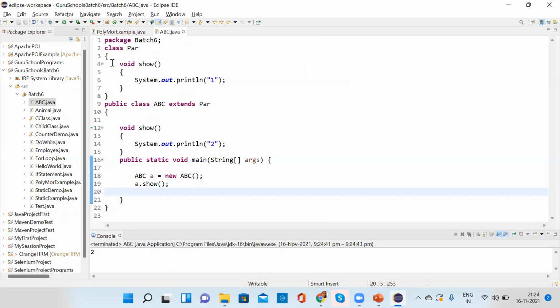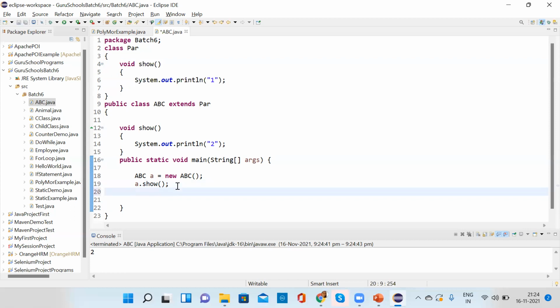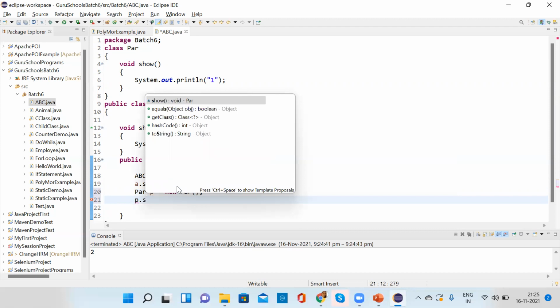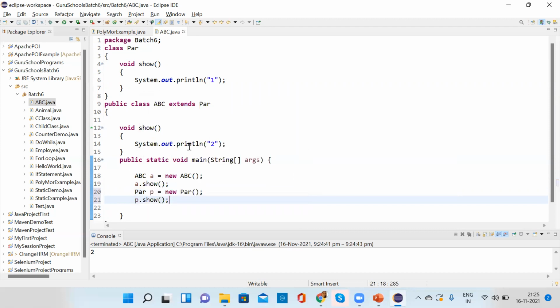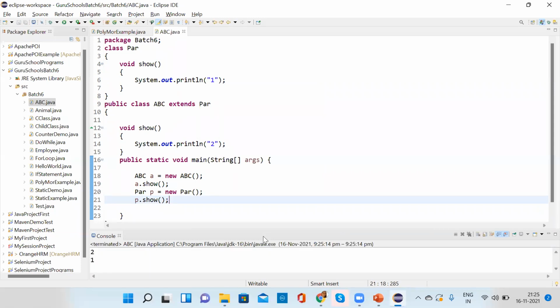But if I wanted to print this one, then what do I have to do? Create an object of the parent class and call it. You have to create an object for the parent class, new, and then E dot show. Now it will print both 1 and 2. Clear?